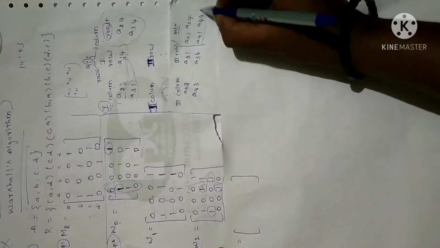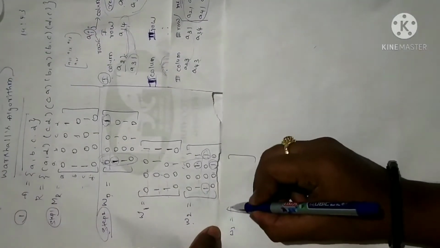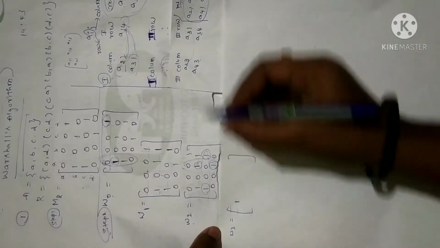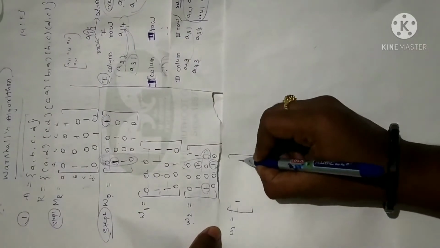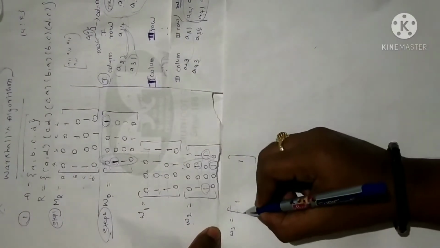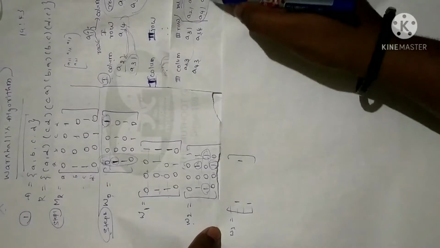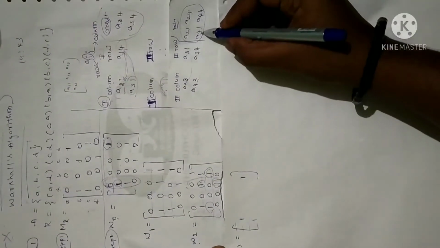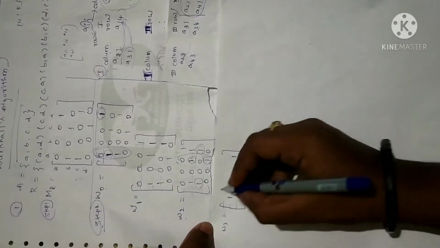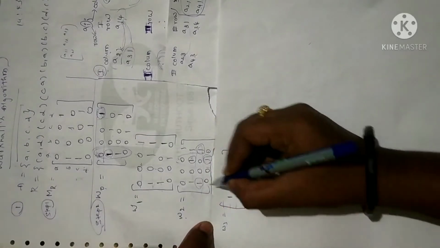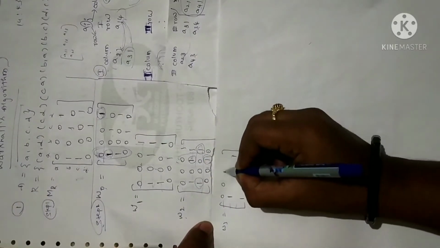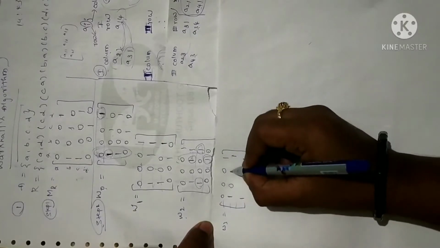So I have to make these position elements as 1. In the sense, second row first element is 1, second row fourth element is also 1, third row fourth element is 1, and fourth row first element, fourth row fourth element. So the fourth row fourth element is 1. Rest of the numbers will be as it is from the previous step. So let me do that.